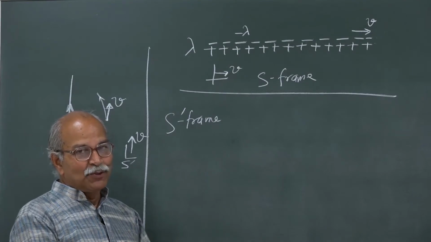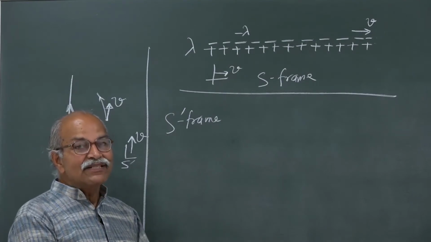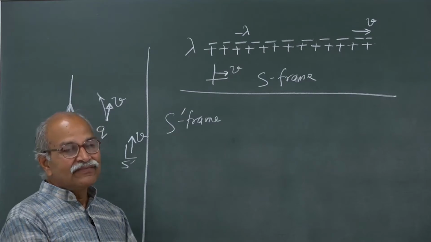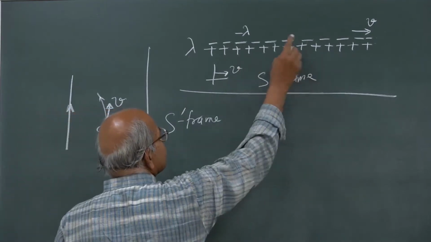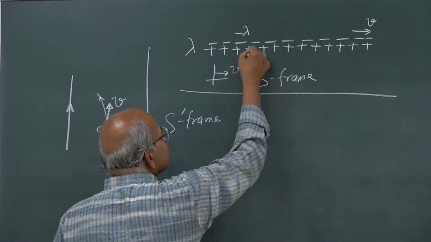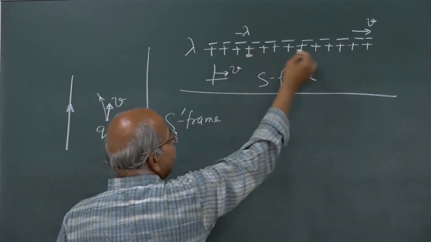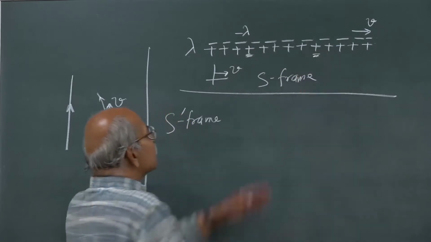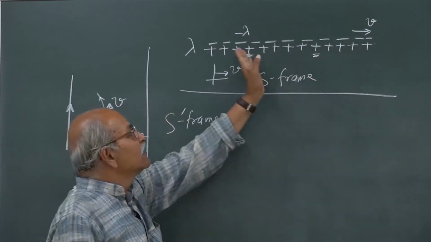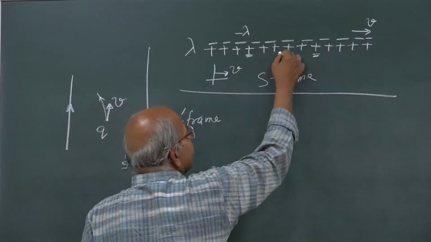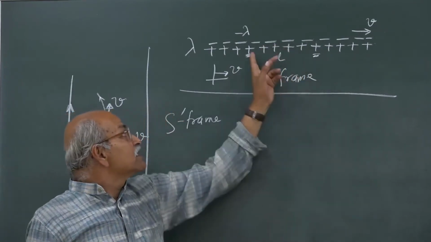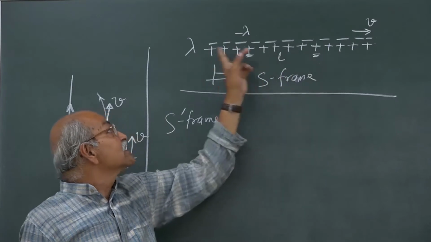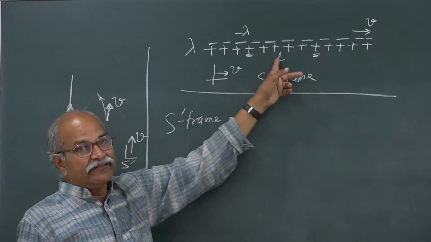What happens to the linear charge density? Take 2 points, start with the positive line charge, put 2 points, one here and one here with some length in between, and this length is, let us say, L. Now, how much is the charge between these two? That is lambda times L.